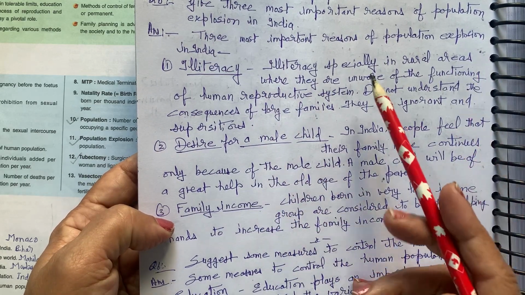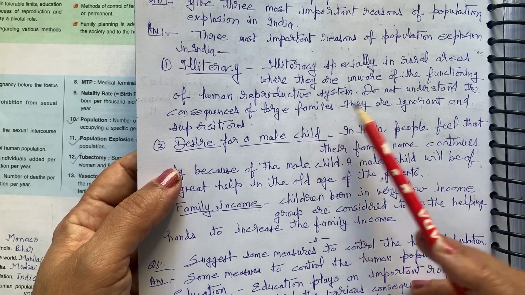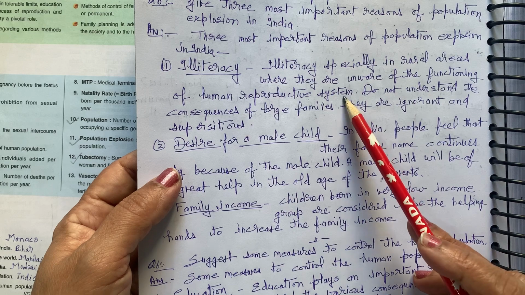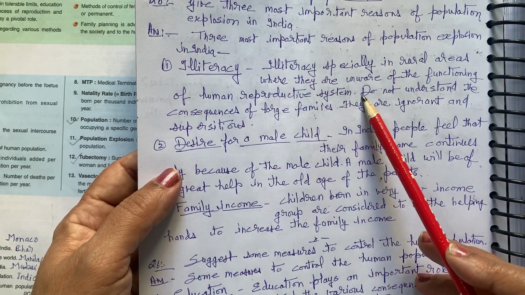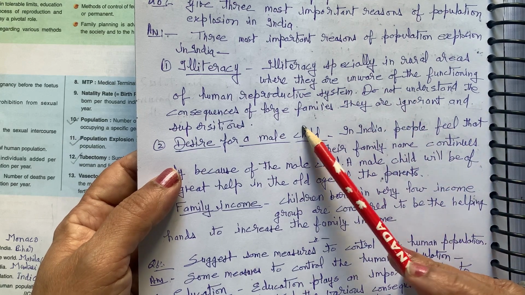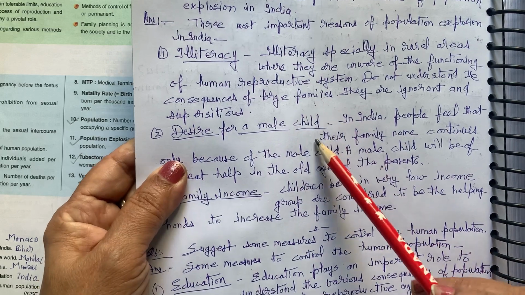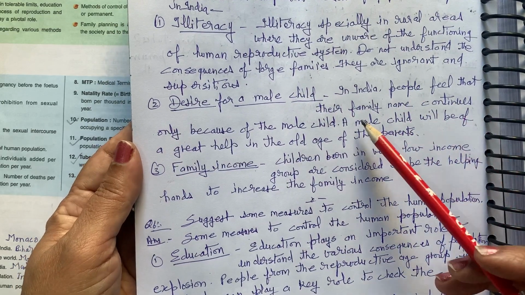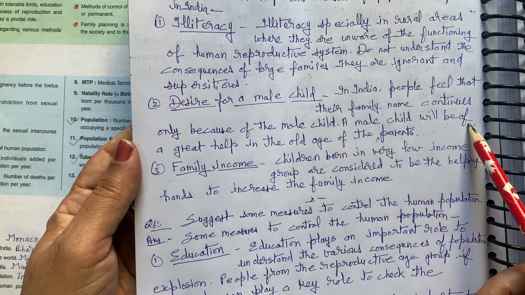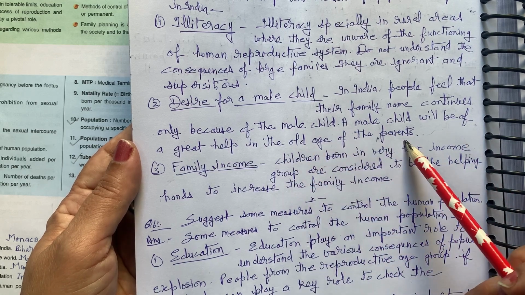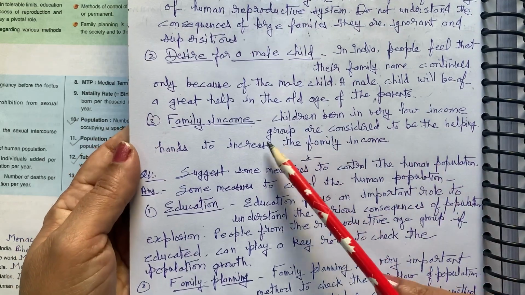If it is asked in 1 mark, fine; if in 2 marks, then you will define it also. Illiteracy means, especially in the rural areas, they are unaware of the functioning of the human reproductive system, do not understand the consequences of large families, they are ignorant and superstitious. Desire: in India, people felt that their family name continues only because of the male child. So, male child will be of great help in the old age of the parent, though it is not so. As you know very well, then the family income.